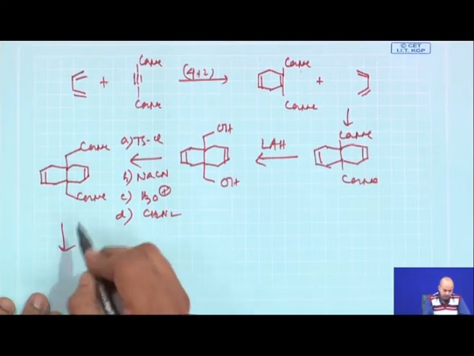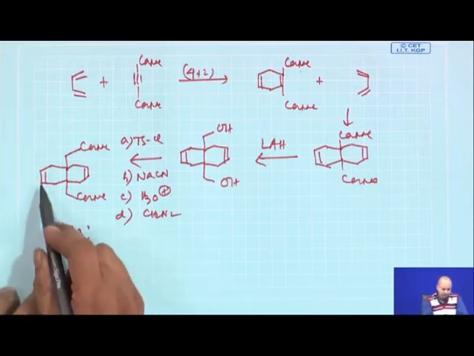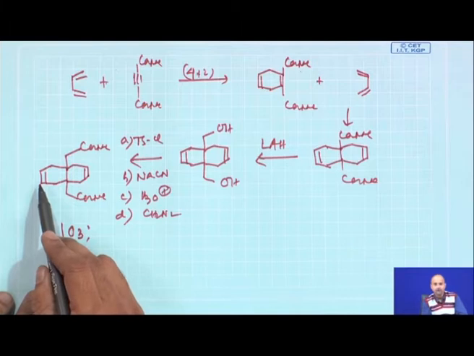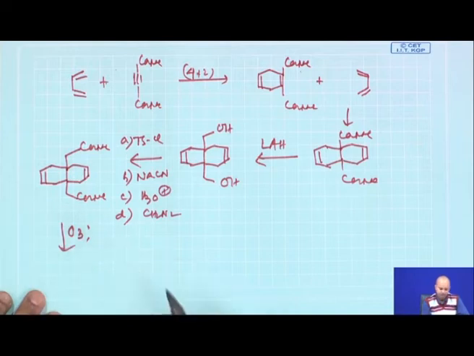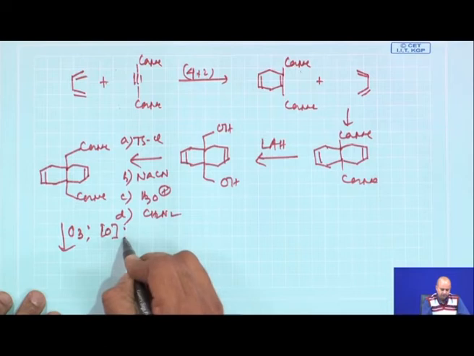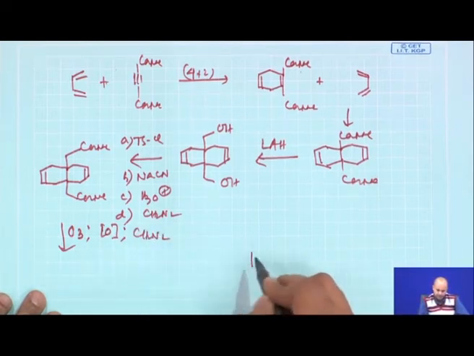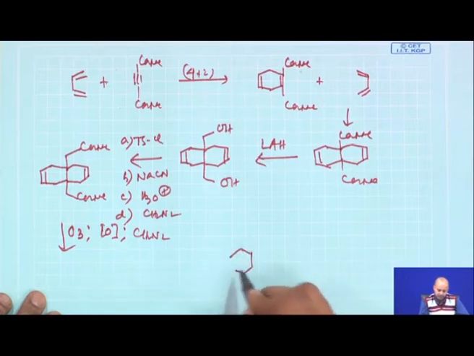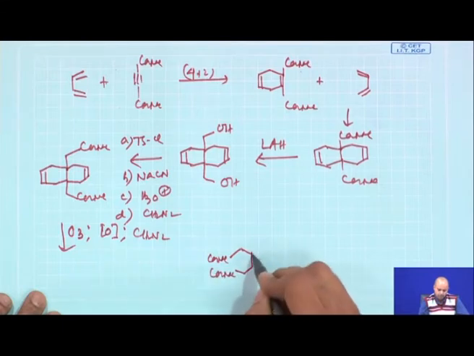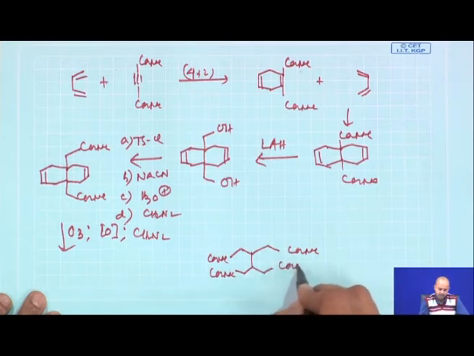You next do the ozonolysis, that will give you the aldehyde here. Then you oxidize the aldehyde to the corresponding acid followed by another round of diazomethane, and you get the symmetrical acyclic compound which was proposed as one of the intermediates.